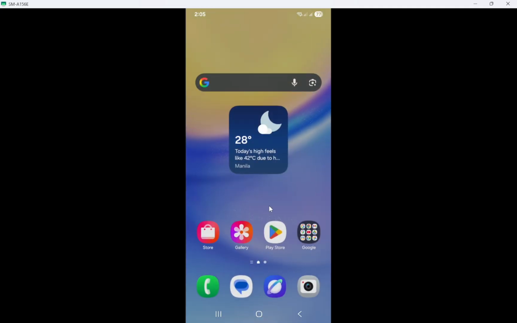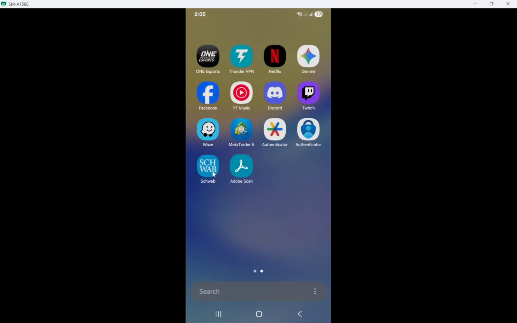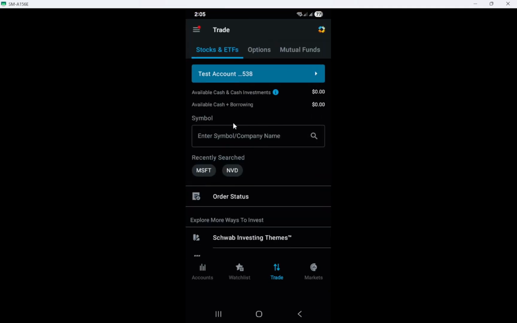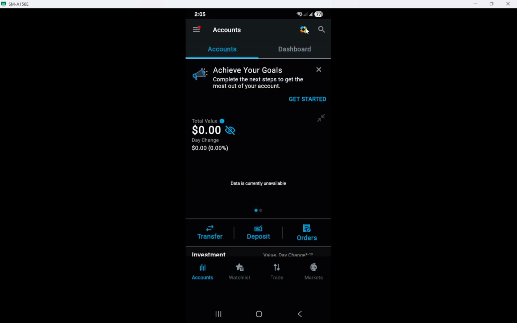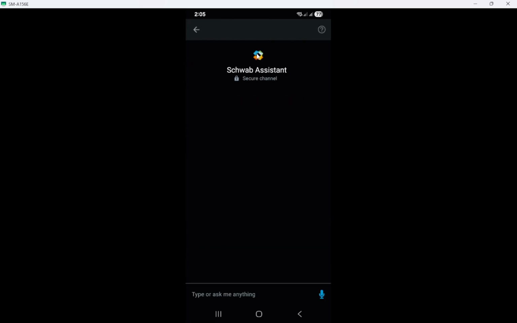First up, the fastest option, live chat inside the app. Open the Schwab mobile app and log in. At the top of the screen, look for the Schwab Assistant icon. It's a colored chat-style icon. Tap it to open the assistant. In the message box, type "Chat with a representative."